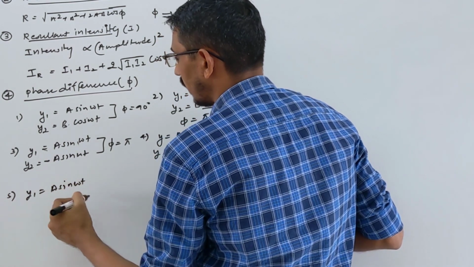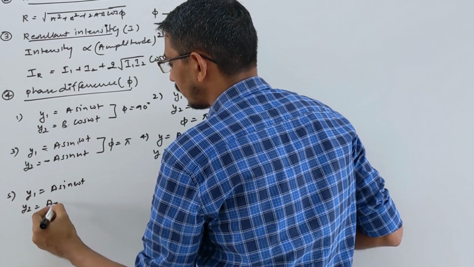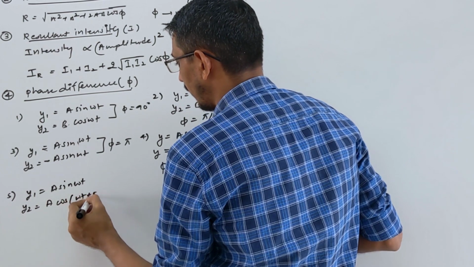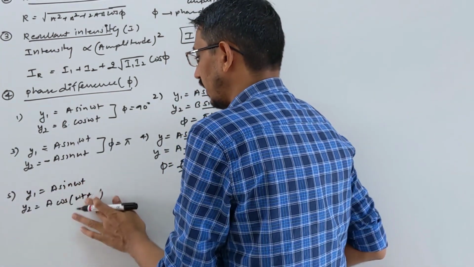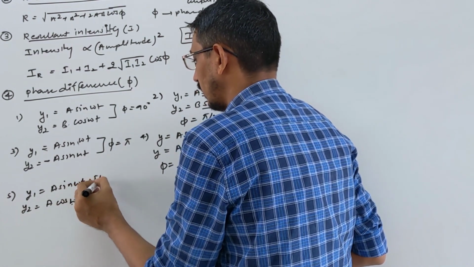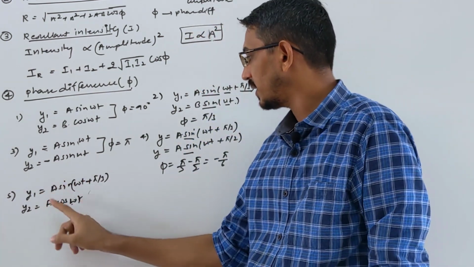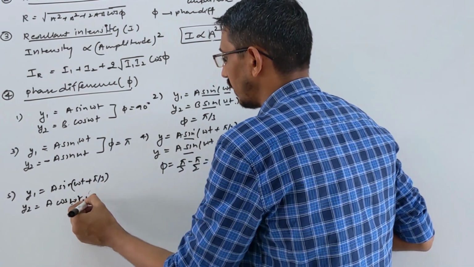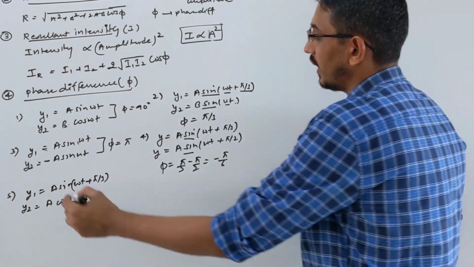Yeah, okay. Suppose now another example, you have this condition like y1 is equal to A sine omega t. Correct? And y2 is equal to what? A cos omega t plus pi by 3, or let me write some angle, like this one, doesn't matter, I could do anything. So look here, first you see this is sine, this is cosine, and there is an angle here, right? Okay, here I can also write an angle, let's say something, pi by 4, this angle doesn't matter.